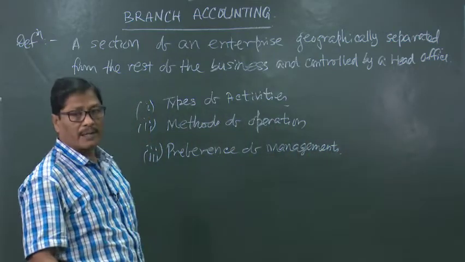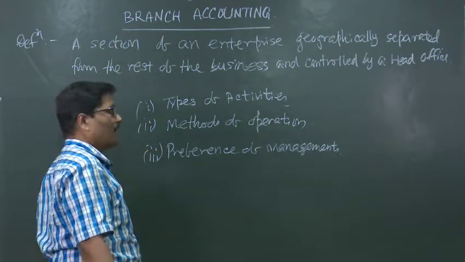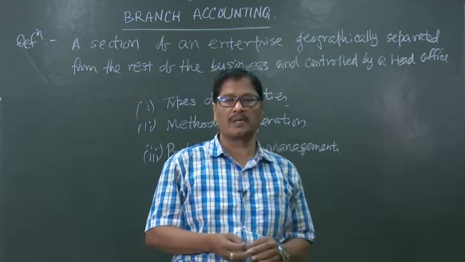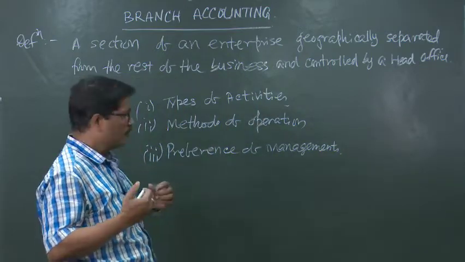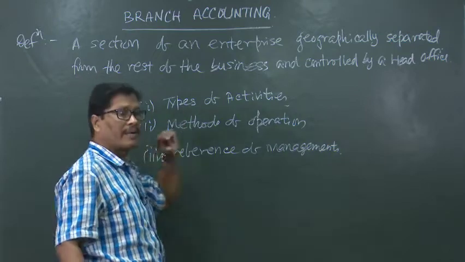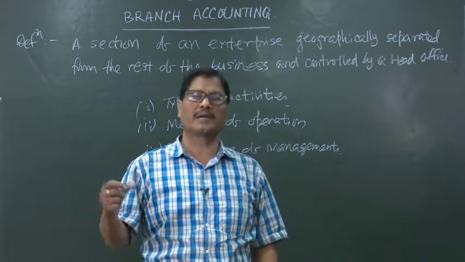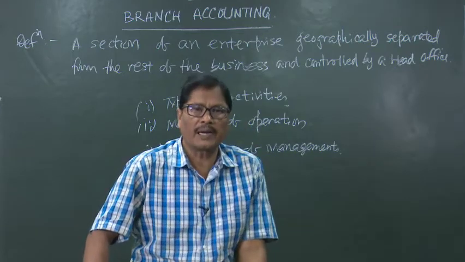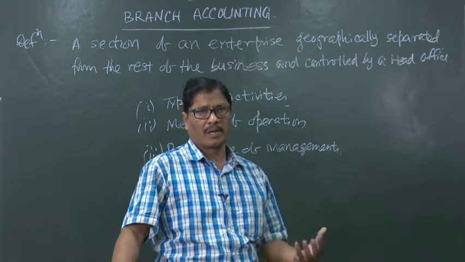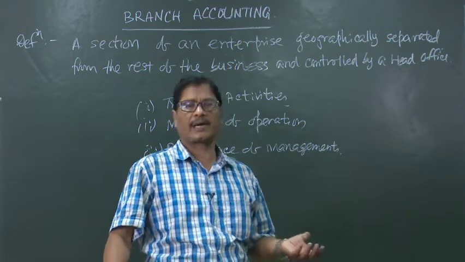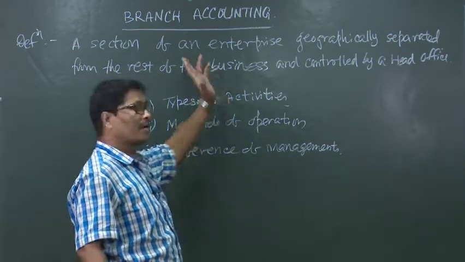So, for the accounting of the branches, that is branch accounting, there are various methods which we will discuss now, but why are there so many types of branch accounting? Because the types of activities run by different business firms are different. Someone is a mining organization, another is an industry, that means a manufacturing organization, another is a trading organization. So, depending on the activities, it will differ.